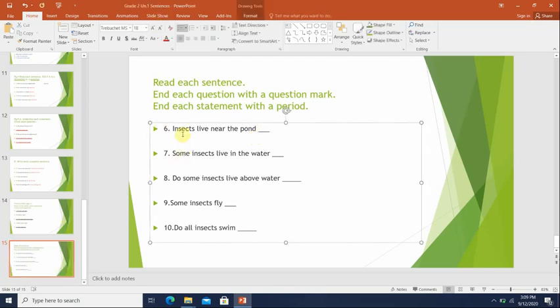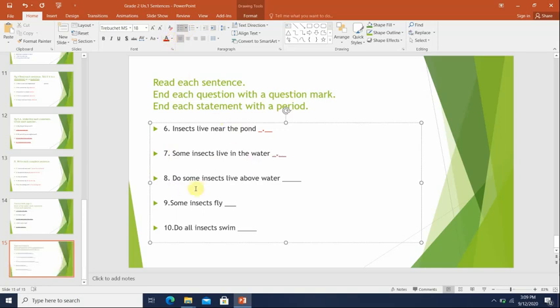Number 6 says, insects live near the pond. It's telling us that insects live near the pond, so it's a statement. Number 7, some insects live in the water. It's telling us that some insects live in the water. It didn't ask us anything, so it's a statement. I will put a period.